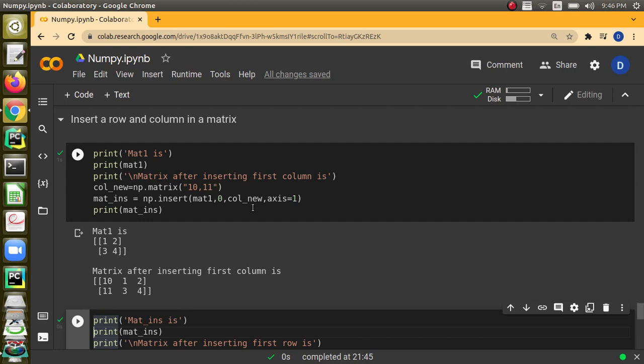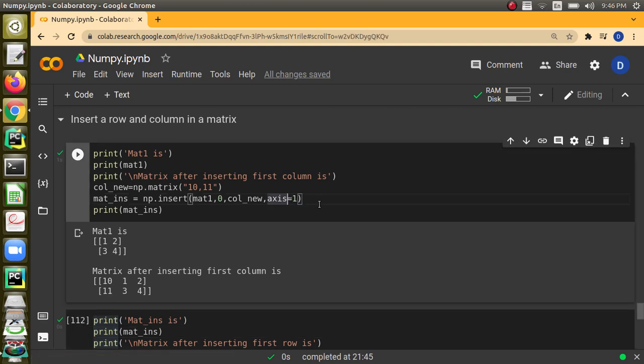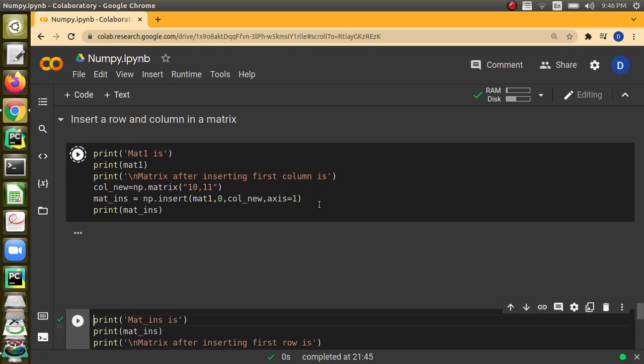This is not a single dimension, this is a matrix which should have n rows and 1 column. Here there are 2 rows, so it's a 2 cross 1 matrix. And you tell the axis. If you give axis as 1, then a column will be inserted.